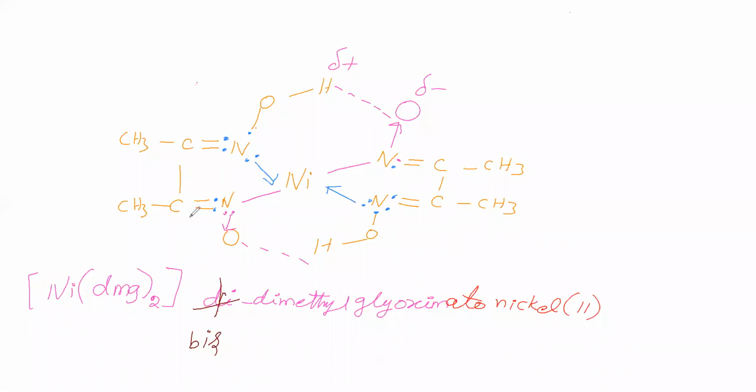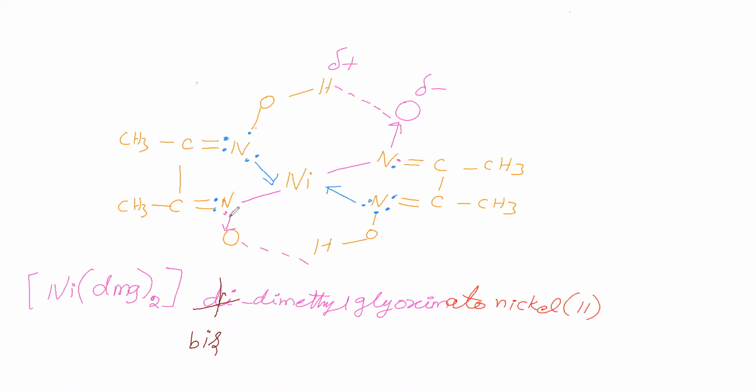Remember that in this bright rose red precipitate, the central atom is nickel. On opposite sides, you have to mention coordinate bonds, that is dative bonds. Then on the other opposite sides, you have to mention normal covalent bonds. Which side gets normal covalent bonds? The side where nitrogen has O minus. For that nitrogen and nickel, you give a normal covalent bond.